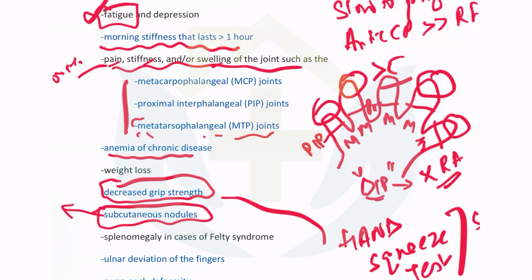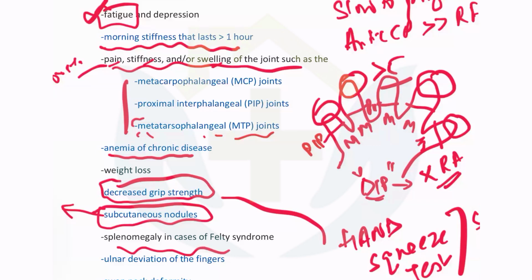Fever? Rheumatic fever. Yes, rheumatic fever. Subcutaneous nodules are a prominent feature there.